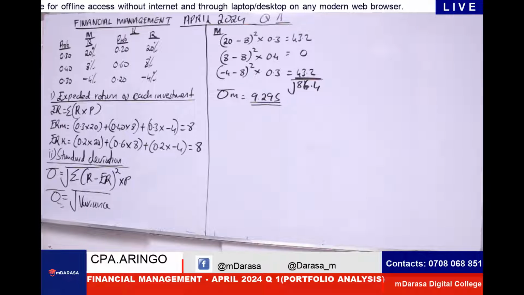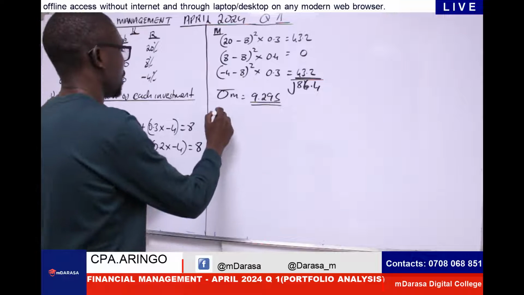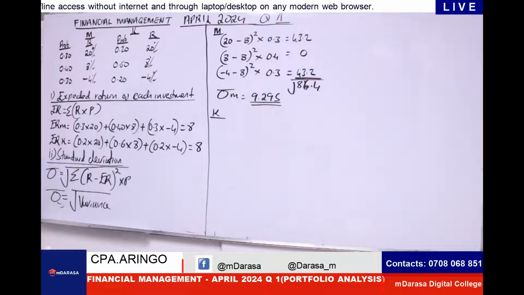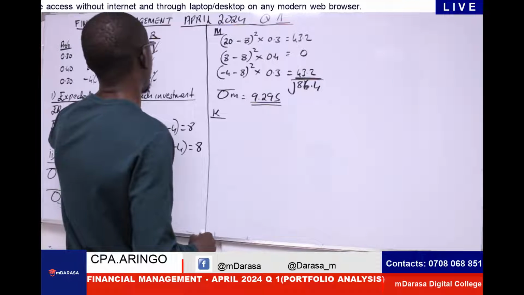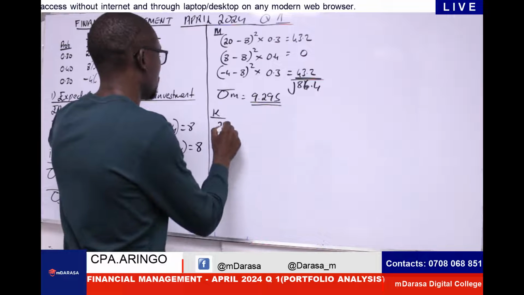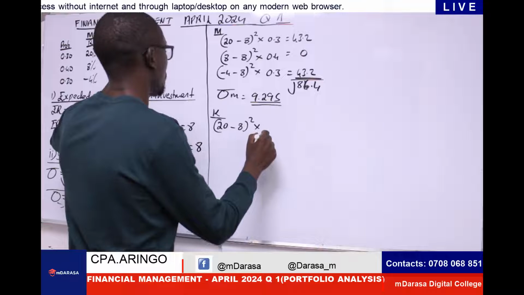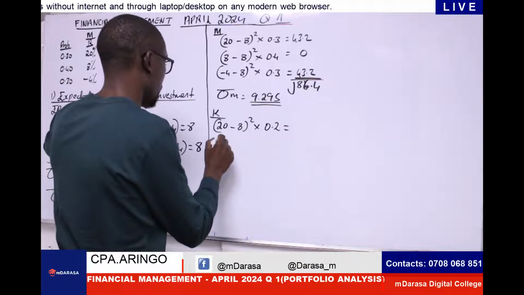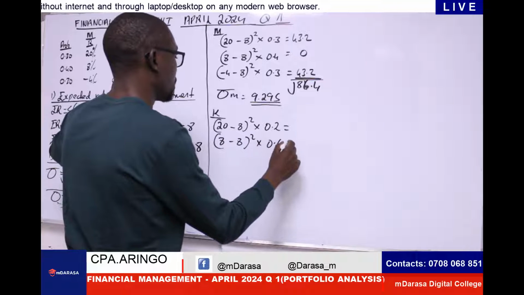So once we have that, that should take us to, of course, the standard deviation of the other security, which is what? K. The same procedure my good students will apply. The same procedure, copy paste. We take our actual return, which in this case is 20 minus 8, we square, but this time round I'm going to multiply by 0.2. The other case, this should be 8 minus 8 squared times probability 0.6.